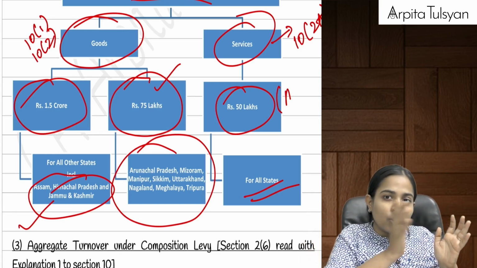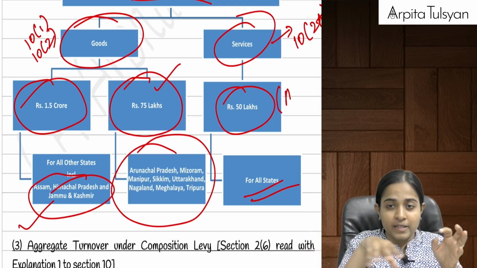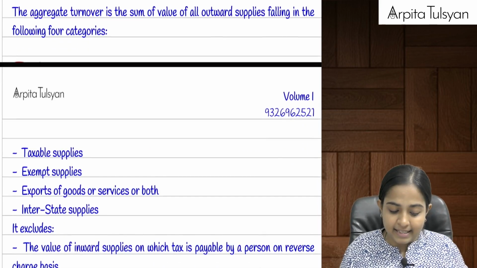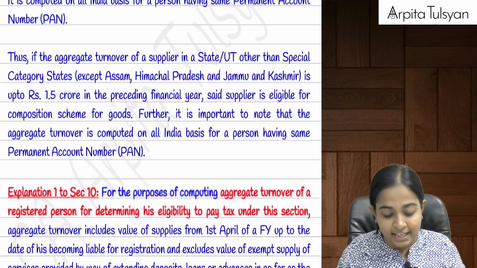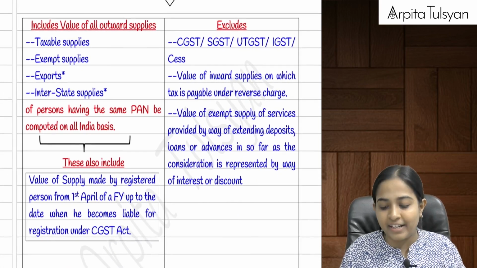But for the first category, for special category states, like Arunachal Pradesh etc., for them the limit is going to be 75 lakhs. Now let us understand how we determine this aggregate turnover, because we get questions on this also. Can everyone see this? Can we understand this?